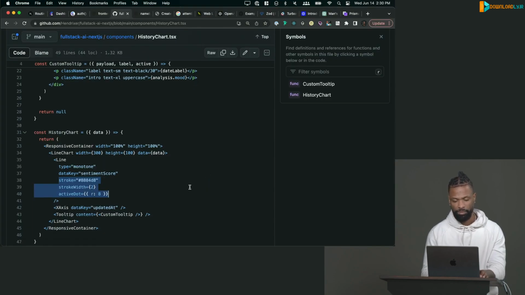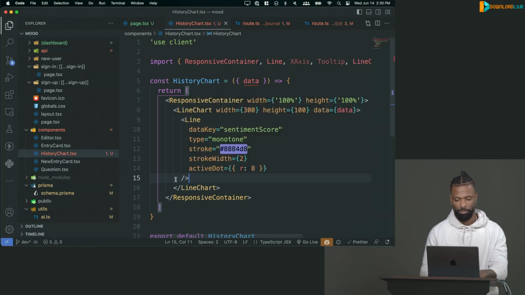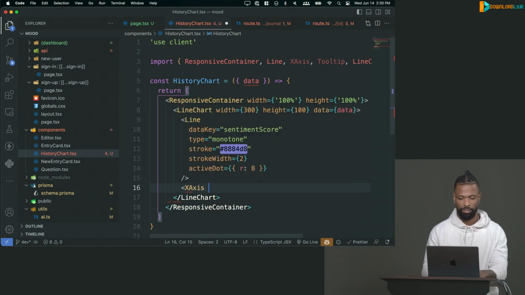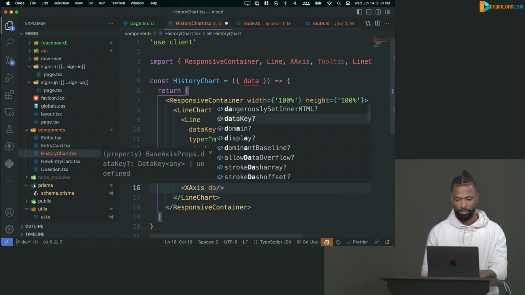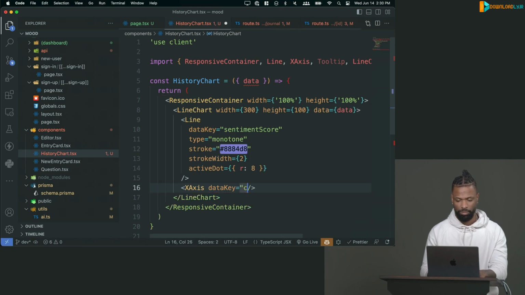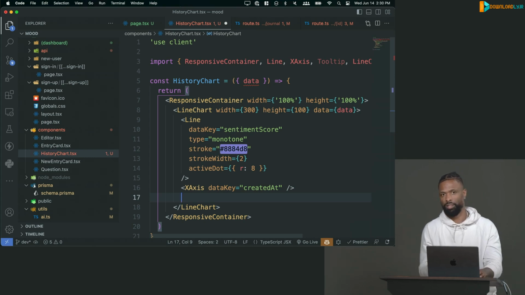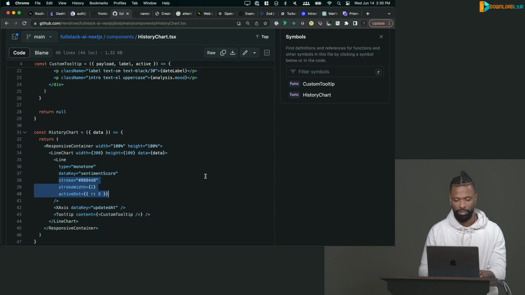We want the x-axis, and we want that to be that key that I talked about. I'm going to put created at instead of updated at. So x-axis, data key, created at, like that. And then the last one is a tooltip that you don't really need, but I think if you hover over a point, it's really nice to see when you made that entry and what your mood was or whatever other information you want to put on that.